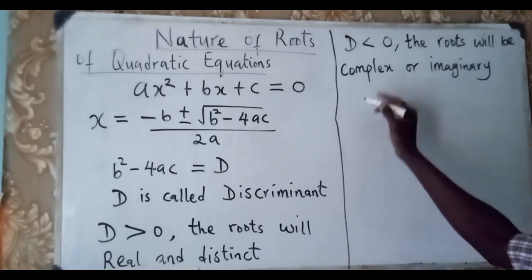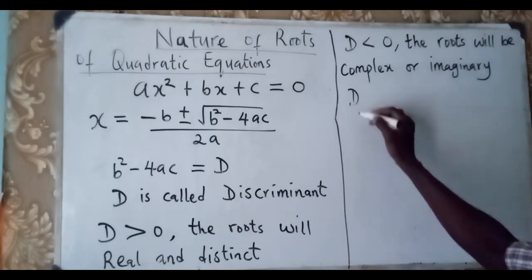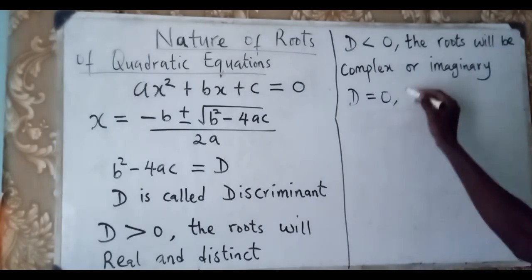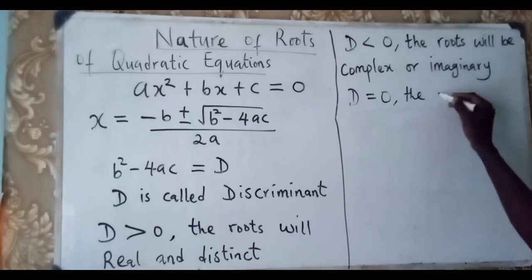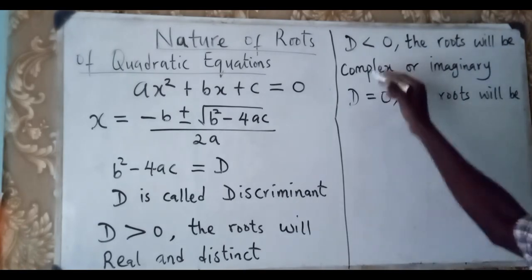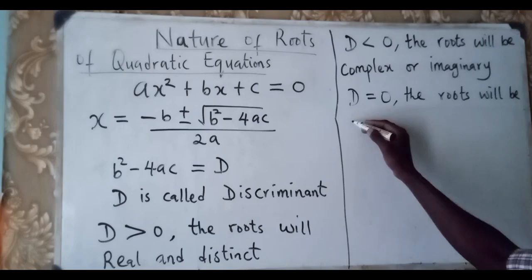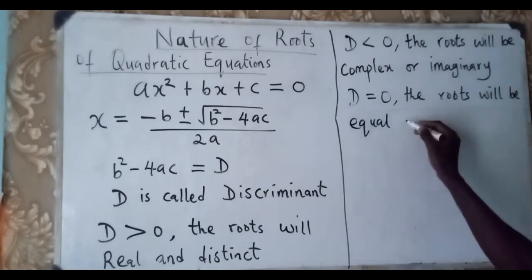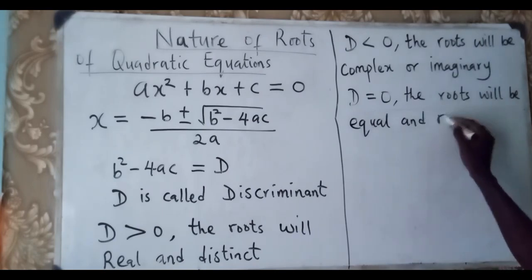Then finally, if D is equal to 0, then the roots will be equal and real.